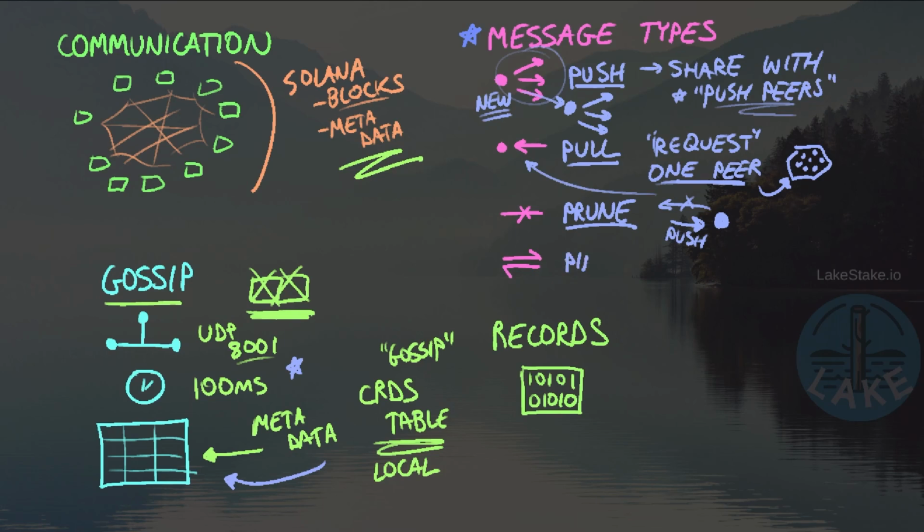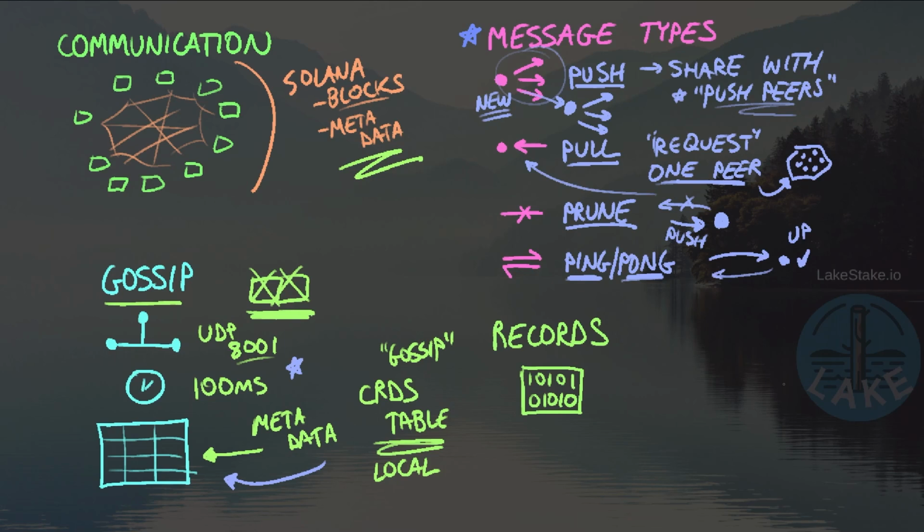We also have ping and pong messages. So anyone with networking experience will recognize this concept of pinging. It's when we send a message, a very lightweight message, just to see if somebody's out there. And the pong is what we refer to as the response, maybe an echo reply, if we want to think about things from a technical perspective. But the idea is that I'm going to find out, hey, is this device still out there? I'm going to ping it and hopefully get a pong back. And now I know that this validator is up and online.